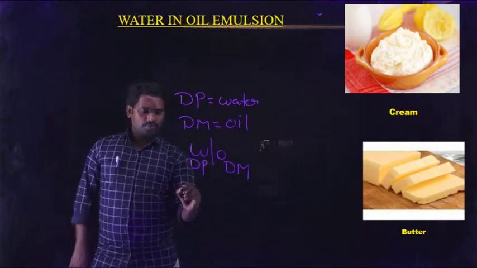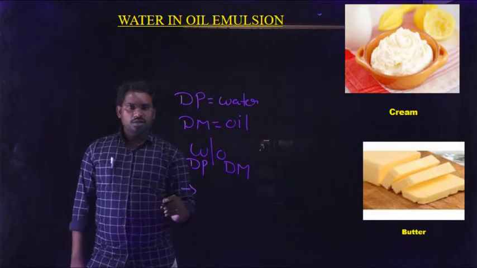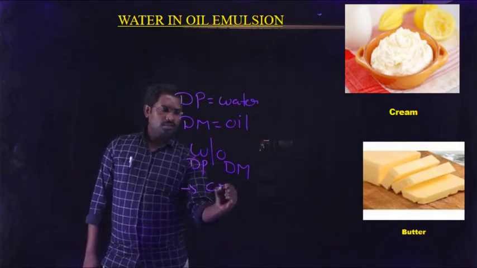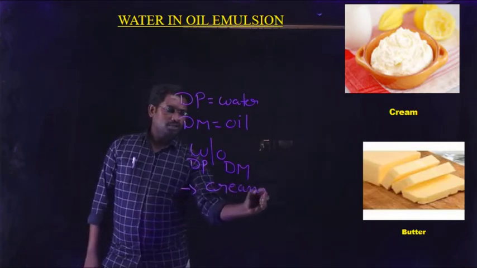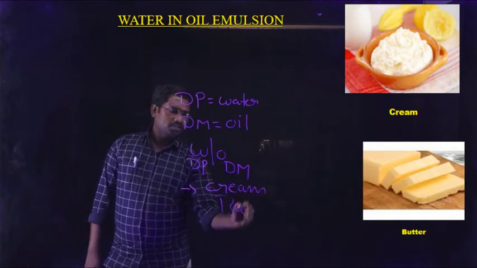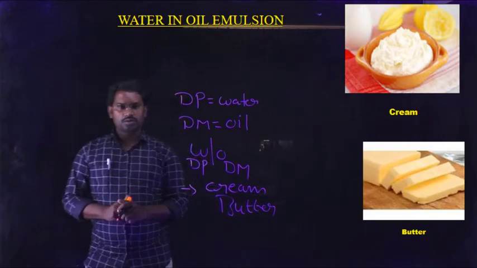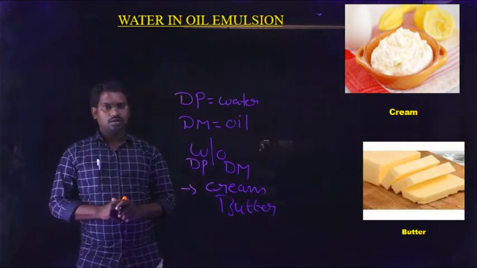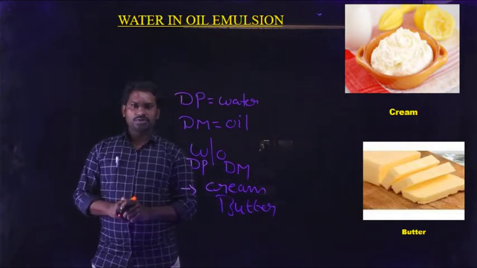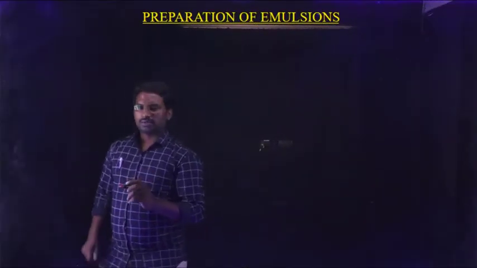The best examples for this type of emulsion are cream and butter. First one is cream and second one is butter. Look at the images; they belong to cream and butter. These are all water in oil type of emulsions. Next one, preparation of emulsions.